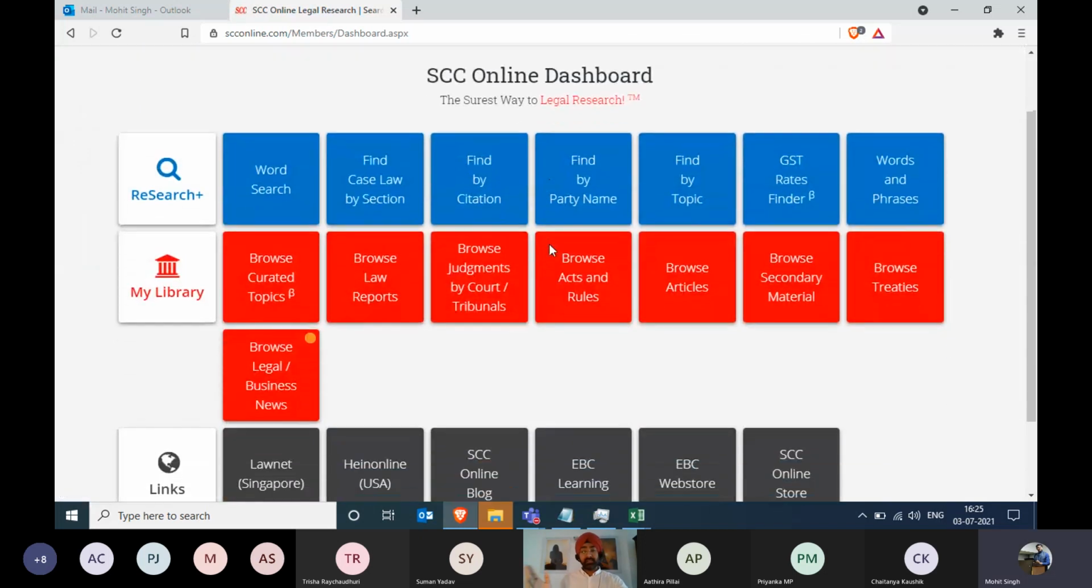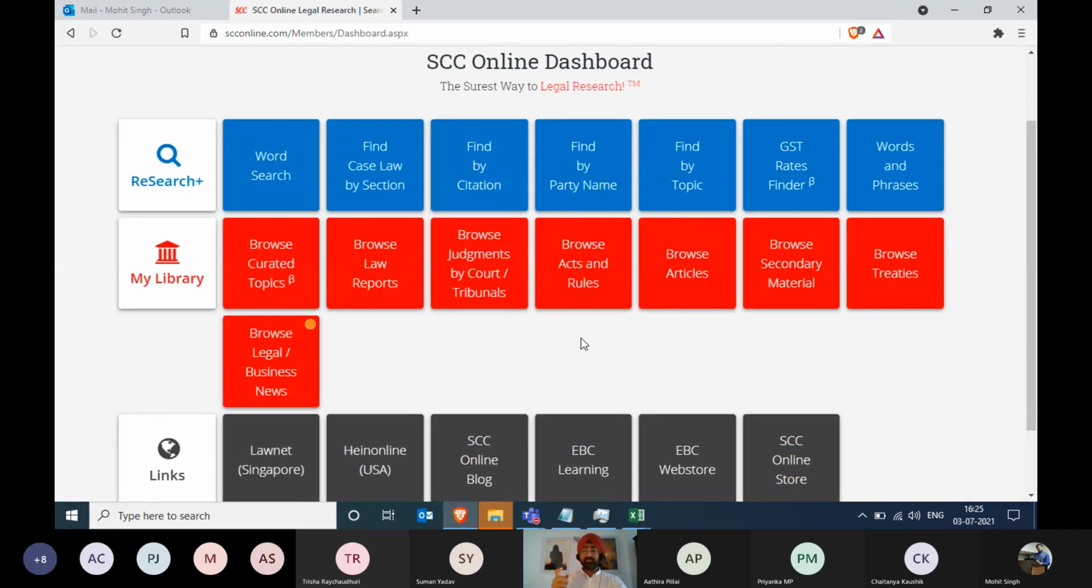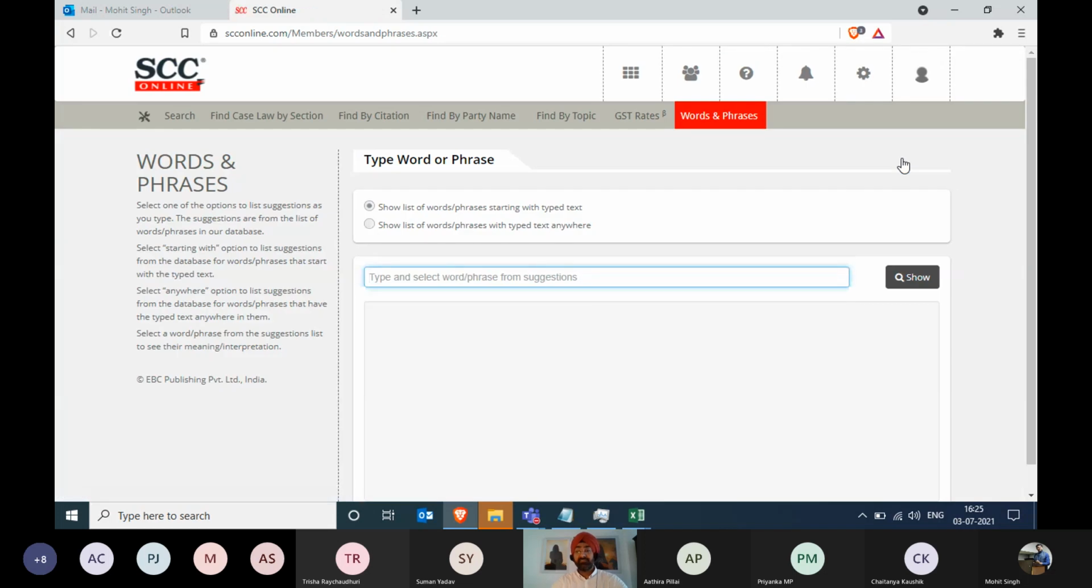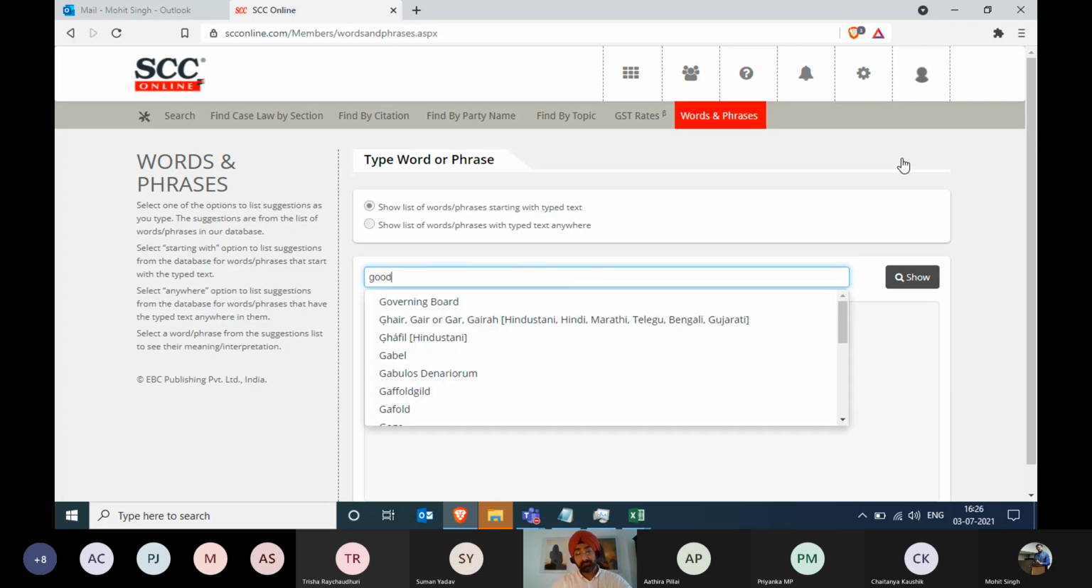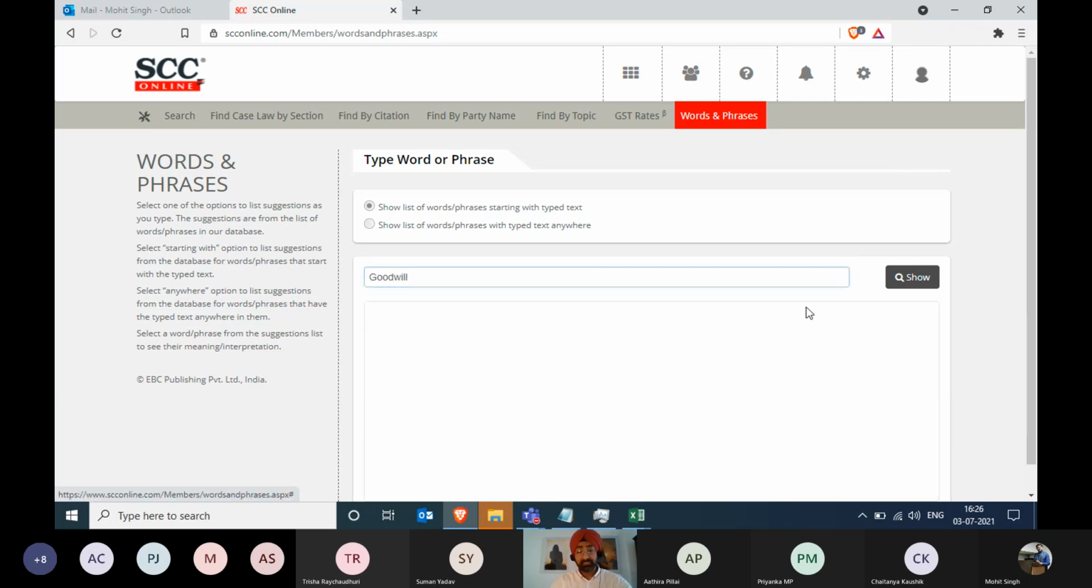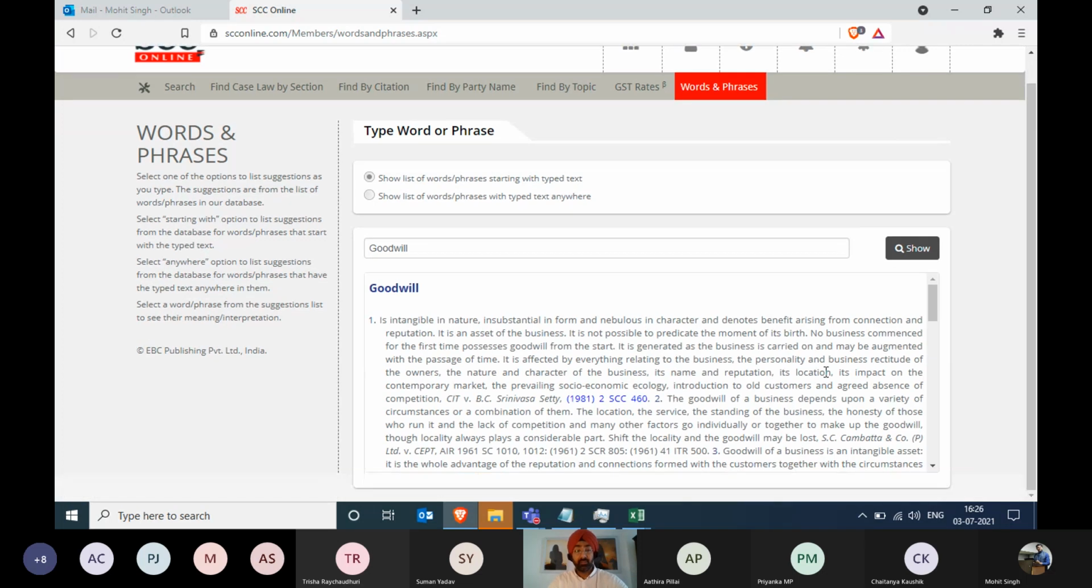So like I said, we'll quickly go through the basics and then focus more and more on the newly added features. So we'll start with, Mohit, could you please click on the words and phrases? Words and phrases is a tab which is like a legal dictionary for you. If you want a definition of a particular word, this is a place you should be coming for. Mohit, could you please type in the word goodwill? And please select that.